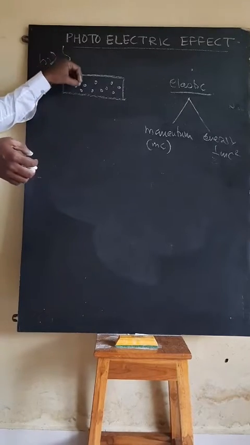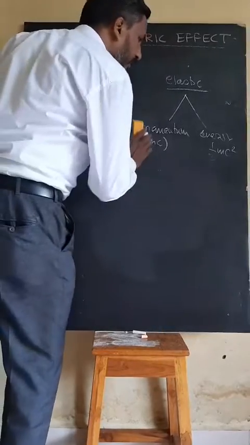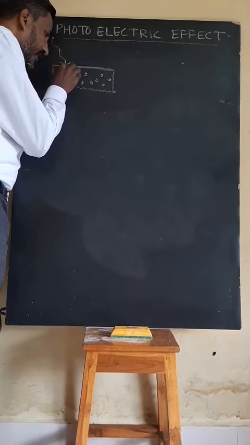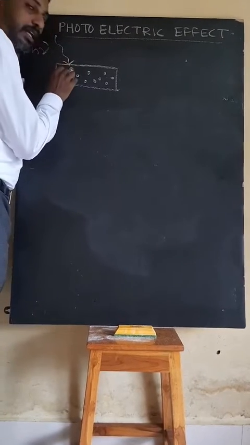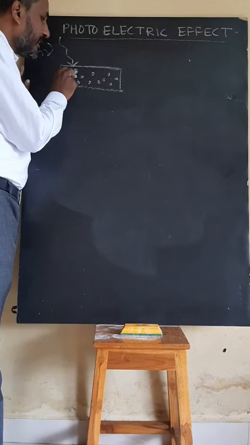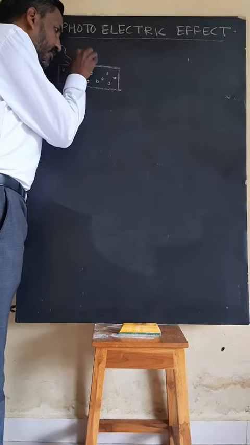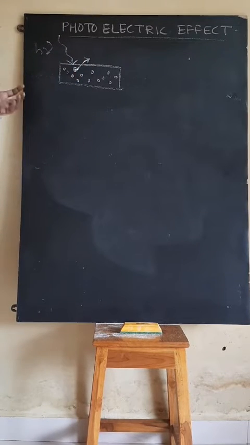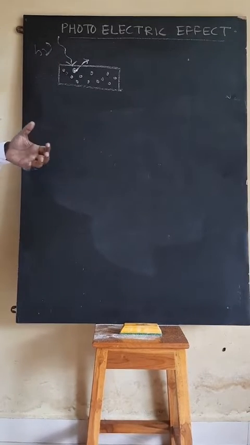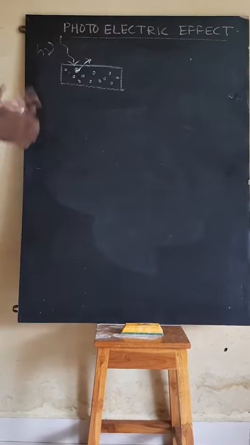One photon is incident on one electron. That is a one-to-one collision. When one photon is incident on one electron, then this electron absorbs the energy, and when it absorbs the energy, that electron becomes free. Suppose energy is incident, and the electron becomes free. Such a thing never happens like that. Let us take one simple example.